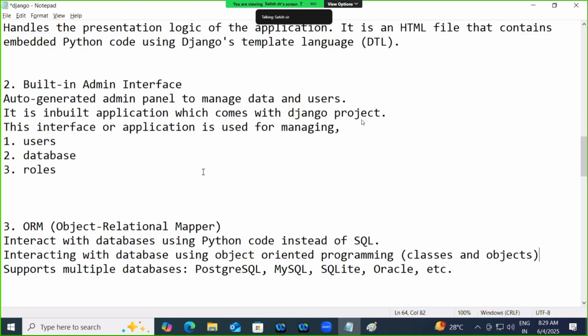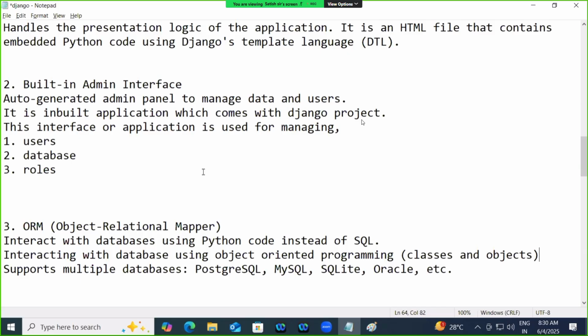Maintaining your code becomes easy by separating the business logic, presentation logic, and persistent logic. By separating, you can develop the application and maintain the code easily. By combining, it becomes complex. By separating, it becomes easy. Understood? It is an architecture.